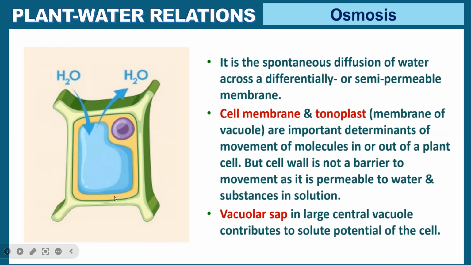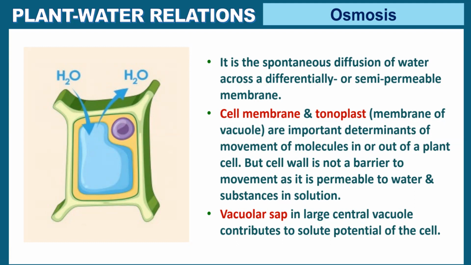This blue thing is the vacuole. The membrane of this vacuole is called the tonoplast. These are important determinants of movement of molecules in and out of the plant cell. But the cell wall is not a barrier to movement as it is freely permeable. In 10th we had studied that the cell wall is semi-permeable, but actually the cell wall does not stop anyone.